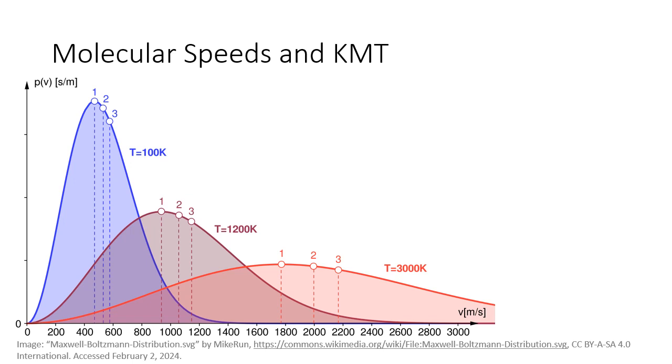So we have the same number of particles in each of these. There are fewer particles at any given speed as you raise the temperature because there are more possible speeds, but they're the same number of particles. This graph is labeled with 1s, 2s, and 3s on each curve. 1 corresponds to the most likely speed, or the mode. 2 corresponds to the average speed, or the mean.